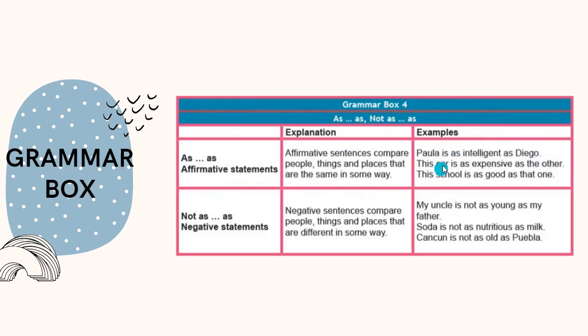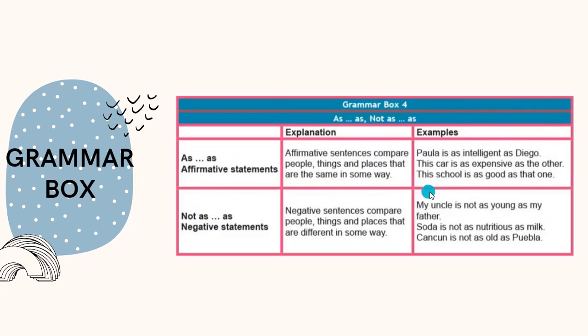As you can see, between the first as and the other as, we use an adjective, intelligent, expensive, good, etc., to compare two nouns. In this case, Paula and Diego, and the car and the other car. And in the case of not as, which is used to make negative statements, these negative sentences compare people, things, and places that are different in some way.